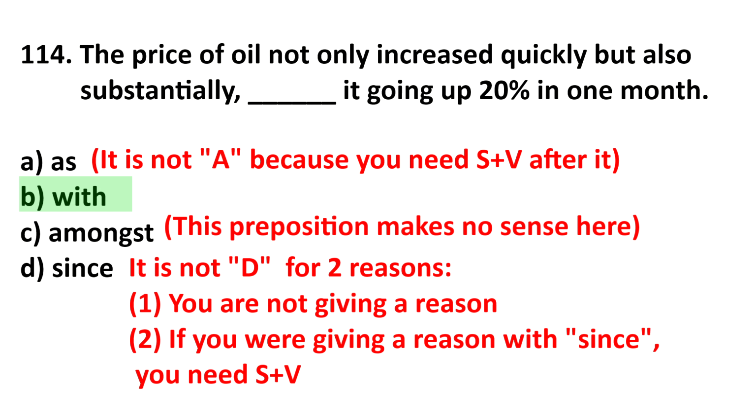It is giving more numerical information about the first statement. So, just to be clear, I could say the price of oil not only increased quickly, but also substantially. Now I'm going to give details, with it going up 20% in 1 month. Once again, I can't use as because I would need subject verb. I can't use since because I would need subject verb. Amongst, to be honest, just makes no sense. So, what's the answer? With.